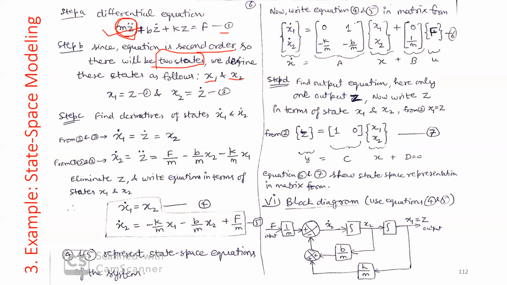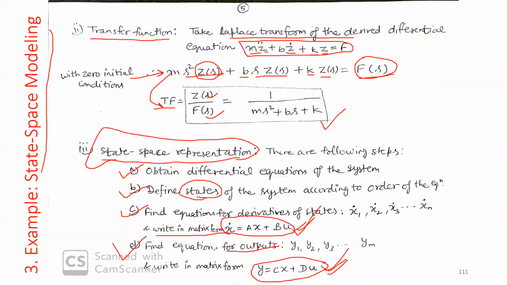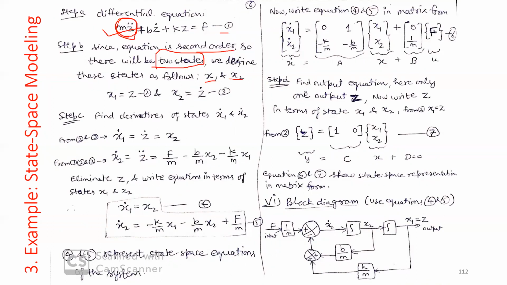So if the order of this equation is n, how many states will be there? There will be n states. Since the order of this equation is second, there will be only two states, say x1 and x2. We assume that x1 is z, that is the position of this mass.